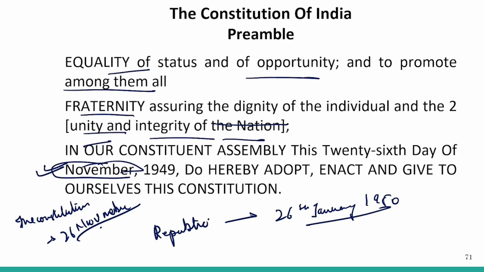So people might say that it is 26th of January 1950. But in that scenario, it is not true. The correct answer would be 26th of November 1949.